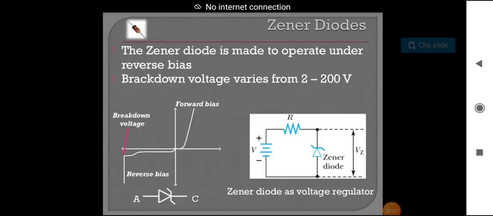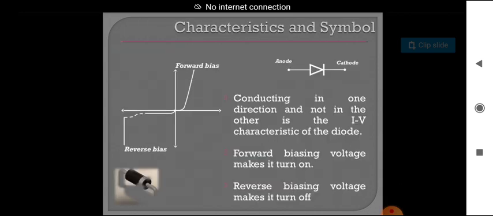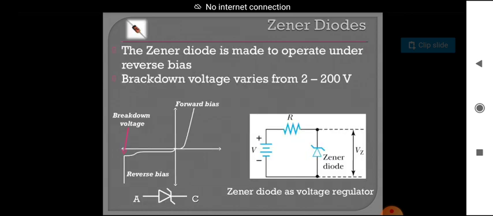So coming to the Zener diode, we have to know what a Zener diode is. In reverse bias, if we keep increasing the voltage, at that time the junction or diode will collapse. So there is some situation in reverse bias that will be modified or rectified in the next diode, that is, the Zener diode.